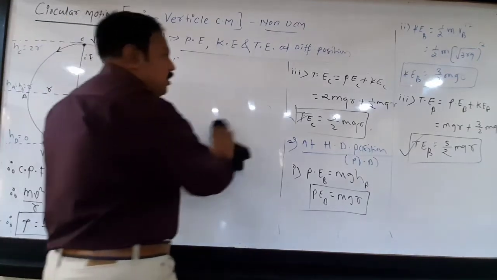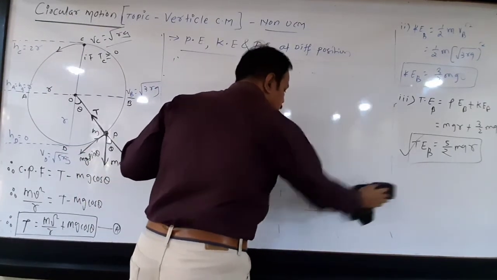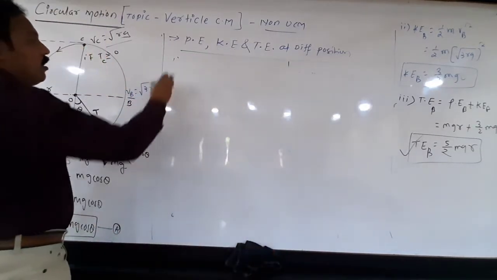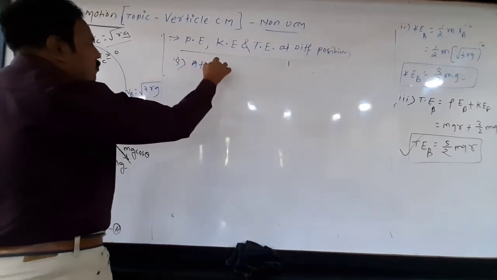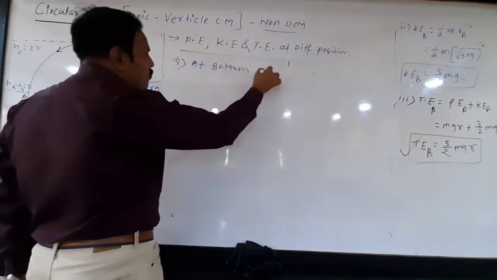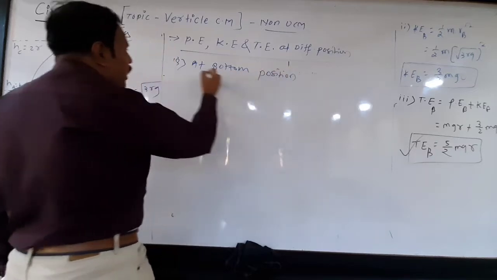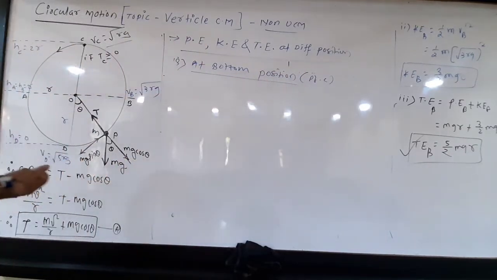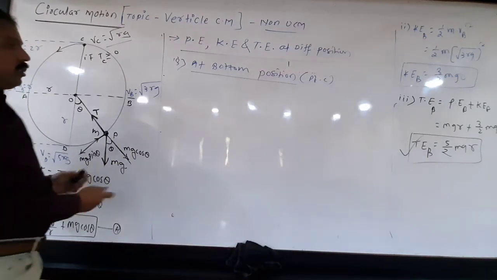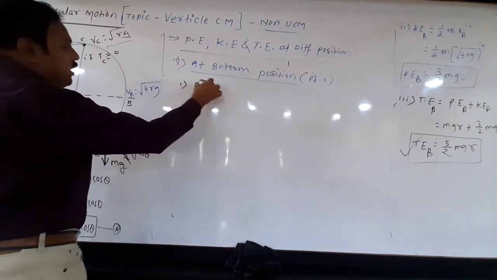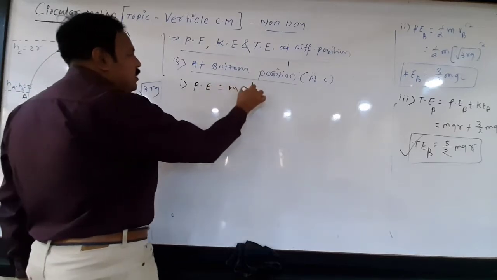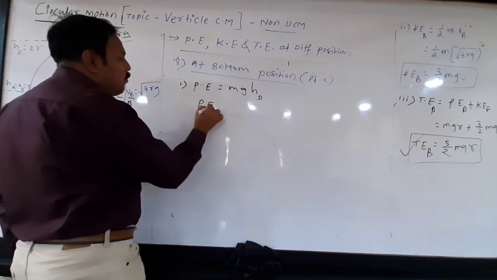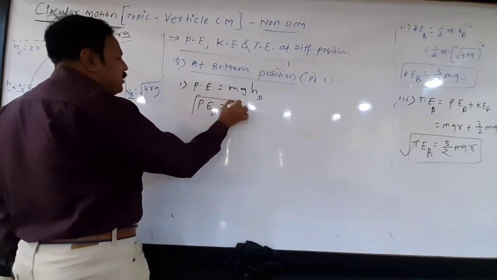Now next, third position after the top and horizontal, now bottom position. See here. At bottom position, number 3, at bottom position means point D. So at bottom position, number one, potential energy. What is the formula? mgh at D. So h at D is considered 0. Therefore, potential energy at point D is equal to 0.